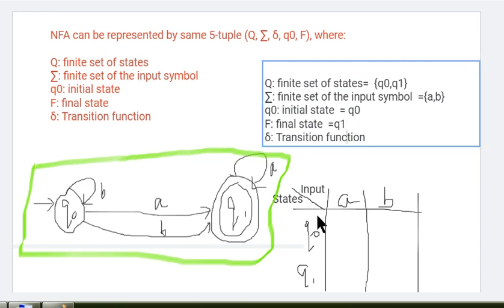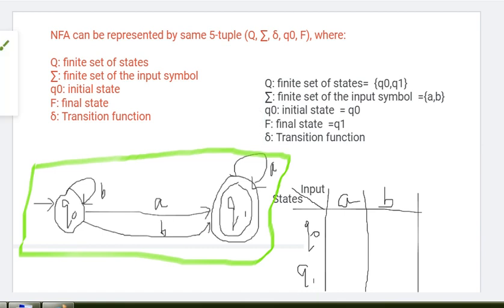We always make the transition function with the help of a table. So we can see here at Q0 state, on A input it goes to Q1, and at Q0 if the input is B, it stays in the same state Q0.